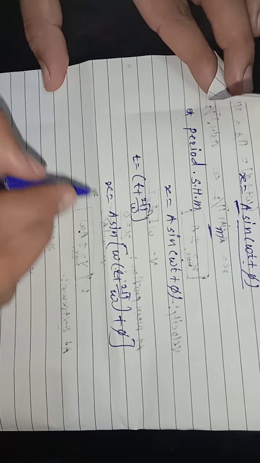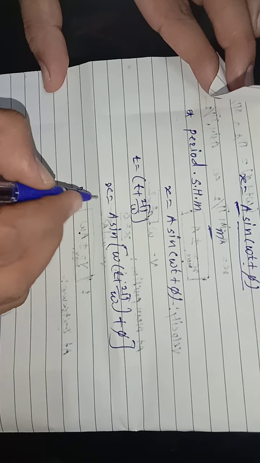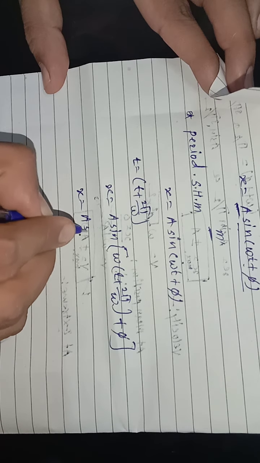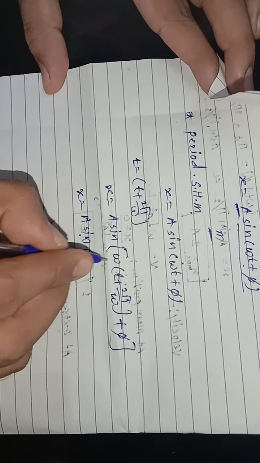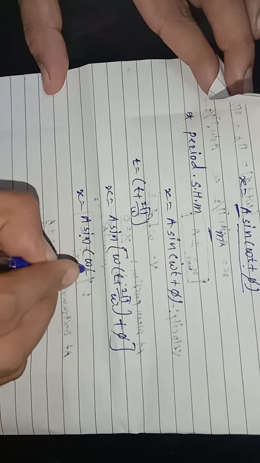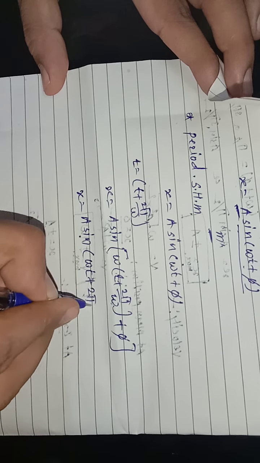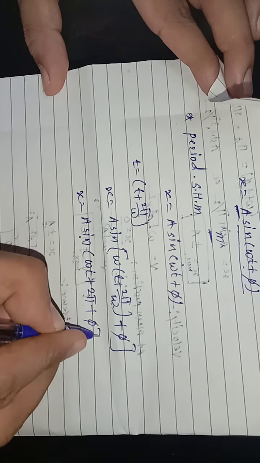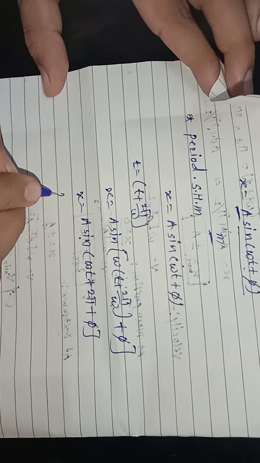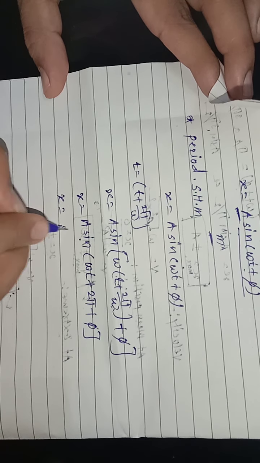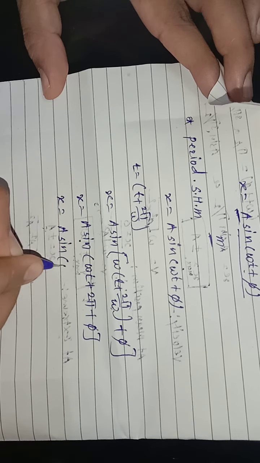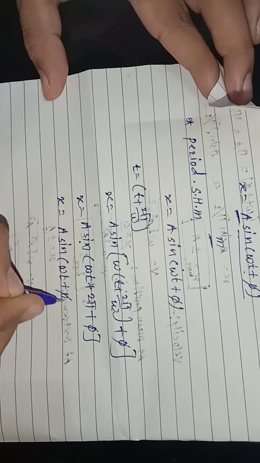So if we write x equal to a sin, omega multiplied by t, the omega cancels, we get omega t plus 2 pi plus phi, and lastly we get the equation x is equal to a sin(omega t plus phi).